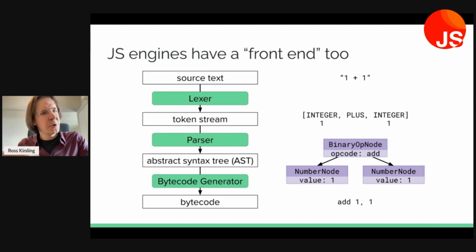There's actually more structure to that syntax. And so we want to make use of the parser to form a tree. In this case, we have a parent node that's a binary operation add, and we have 2 child nodes that are number nodes with value 1. And then our bytecode generator is going to walk over that tree, and it's going to determine that this amounts to exactly 1 instruction, an add instruction, with 2 parameters, 1 and 1.